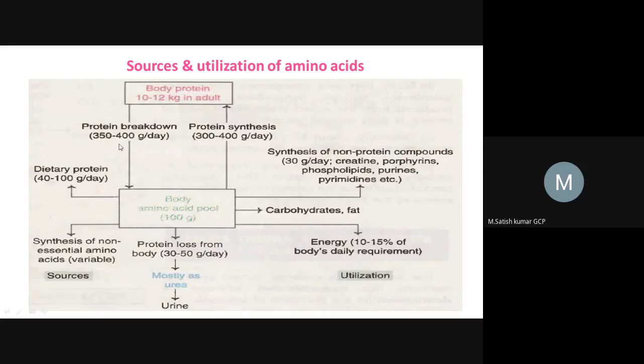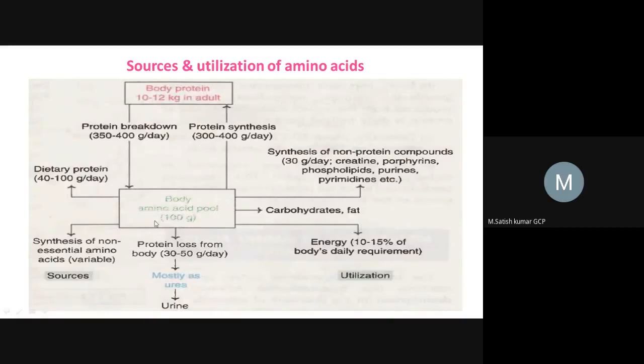For example, every day 350 to 400 grams of body protein will be degraded and converted into amino acids. Now we are getting an amino acid pool, which consists of many amino acids. Why? Because all proteins are made up of amino acids. So what is the structural unit of protein? The structural unit of protein is the amino acid.